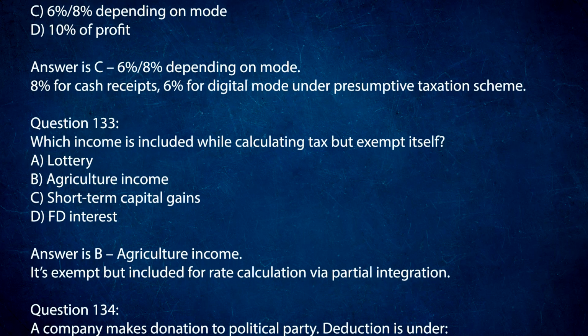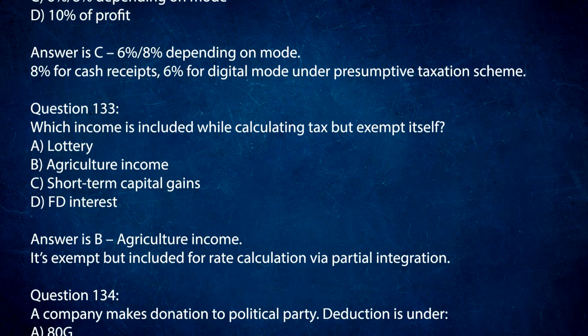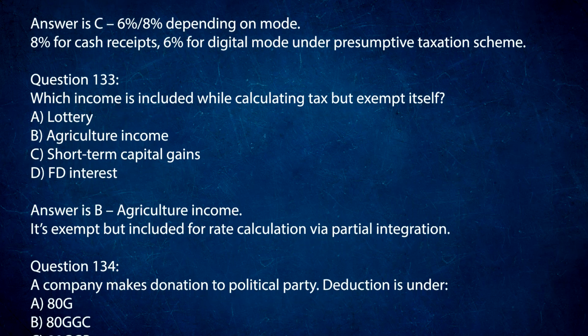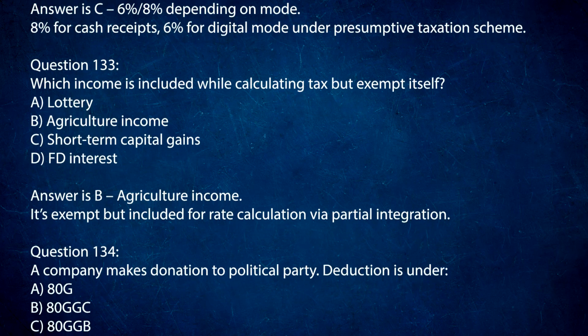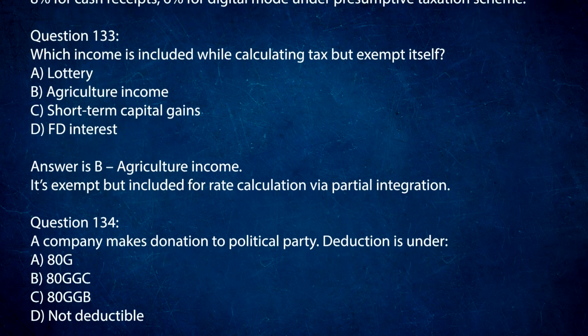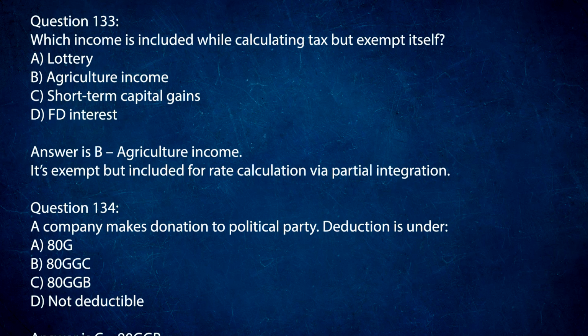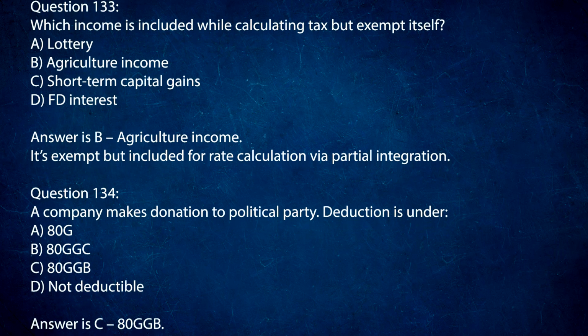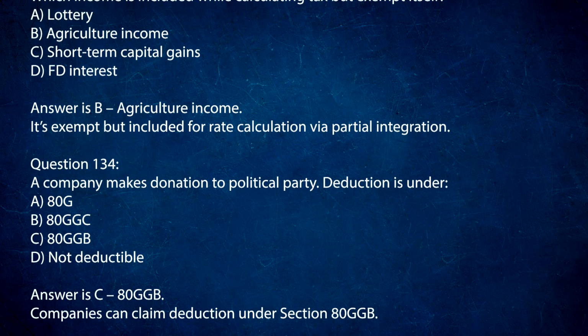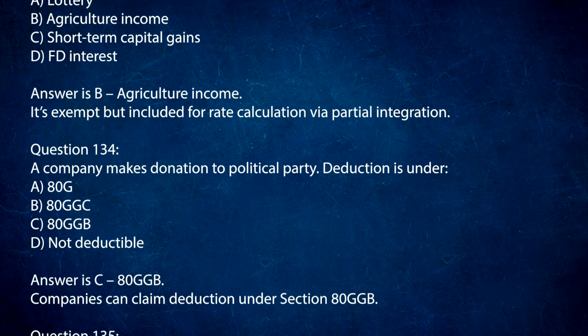Question 133. Which income is included while calculating tax but exempt itself? A. Lottery. B. Agriculture income. C. Short-term capital gains. D. FD interest. Answer is B. The agriculture income. It's exempt but included for rate calculation via partial integration.